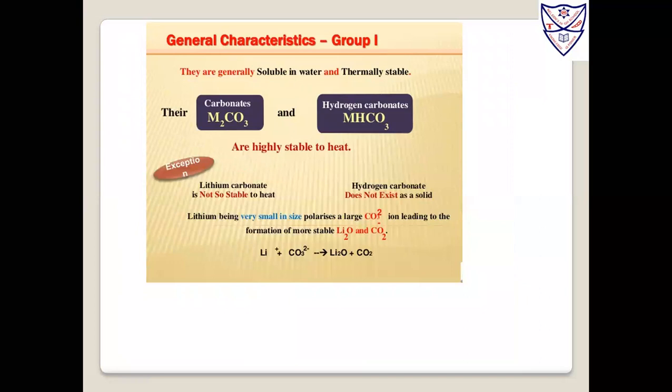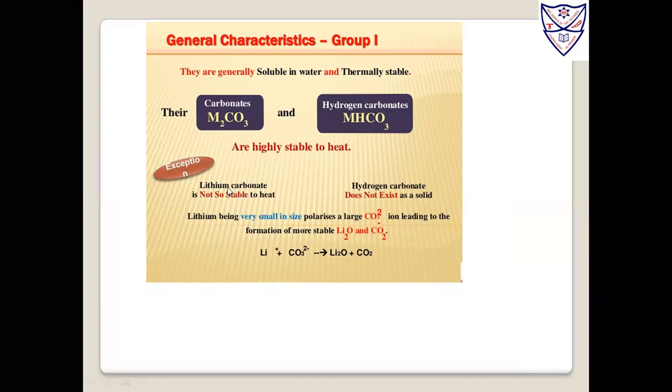Now they are generally soluble in water and they are stable. There are carbonates like M2CO3 and hydrogen carbonates, MHCO3. Here M means sodium. I can take the example of Na2CO3 or NaHCO3. They are stable enough and soluble in water, like washing soda and baking soda. You may remember you studied this in 10th standard. They are soluble in water and highly stable to heat.